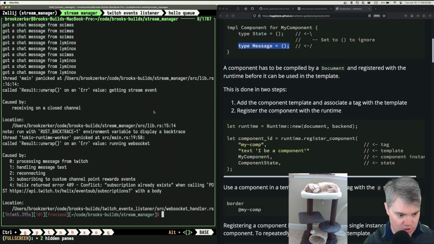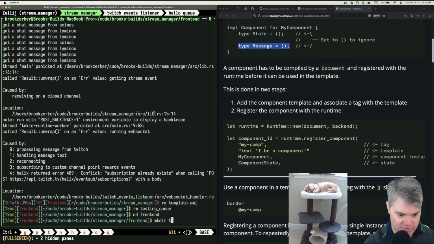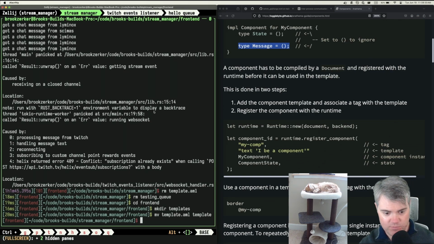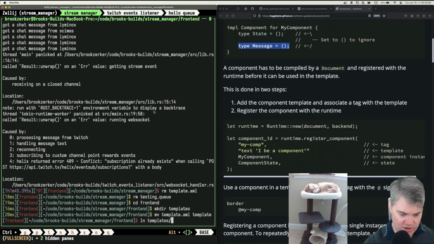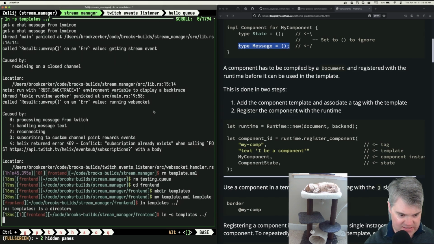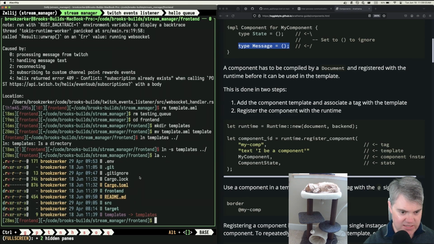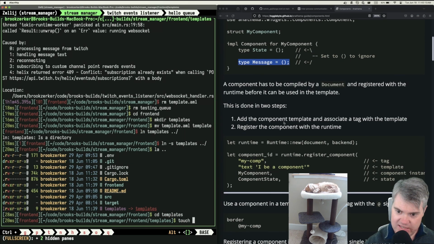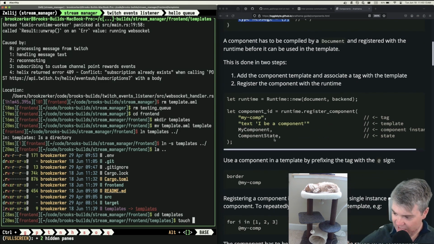Yeah, that's fine. So let's go ahead and remove our template. Let's go ahead and remove that testing queue too. Let's create a directory for templates because I think we're going to have multiple now. And we're going to move the template into, actually, I don't even know if we're going to move that in there. I think let's ln templates as the directory. Oh, I have to like ln -s, right? Yeah, I have to symlink it. Yes, there's our templates. That's good, that will work. Now I want to touch, what kind of template do I want? It's like multiple templates. This would be the hello queue, right?